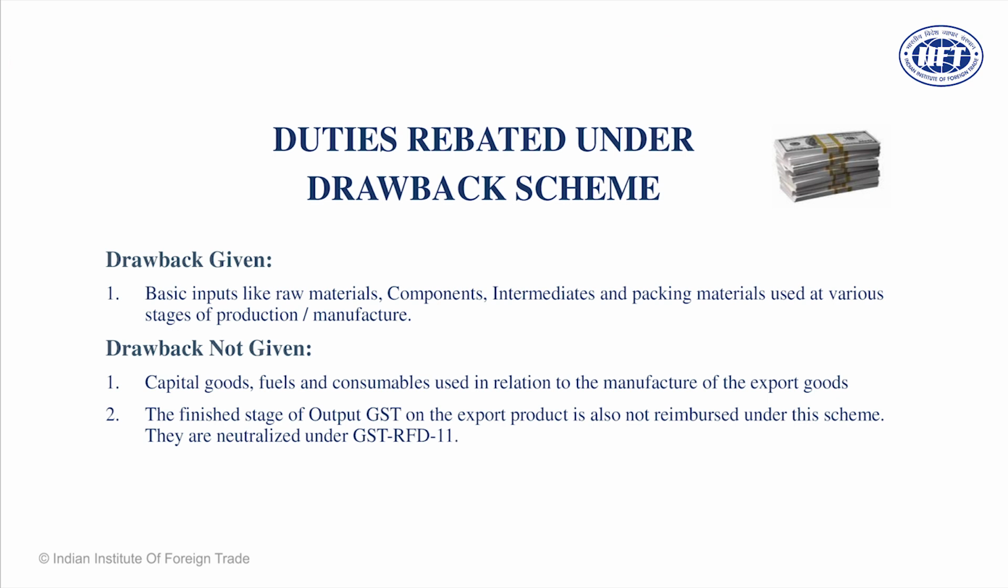This is the rule which governs that. Let us understand when drawback is given and when it is not. Drawback is given on raw material, not on capital goods. It is given on raw material which will be used as an input in the product which will be exported out of India: components, intermediates, and even packing material, for which you are entitled to claim a drawback.